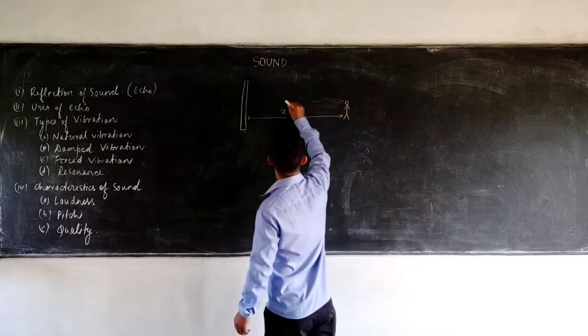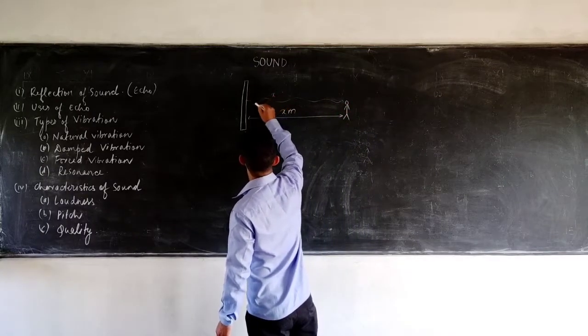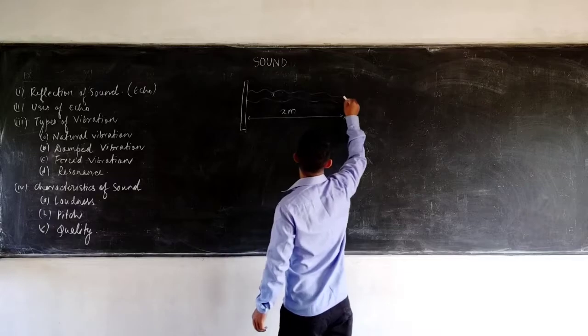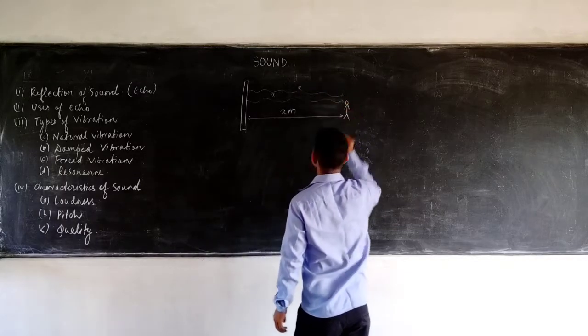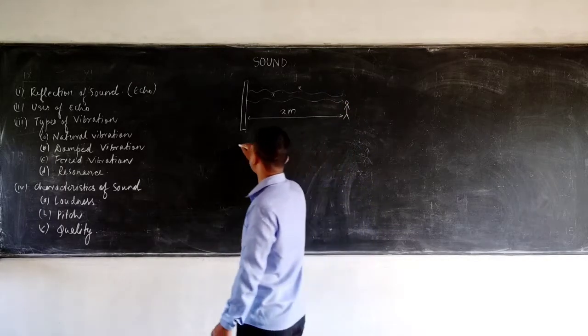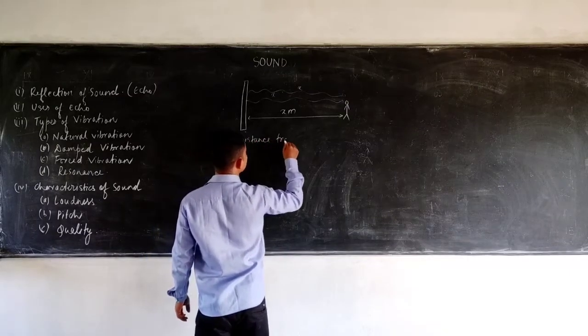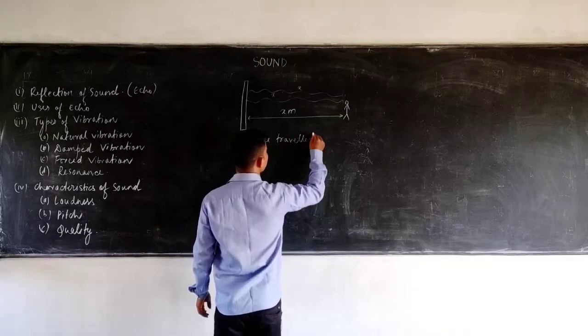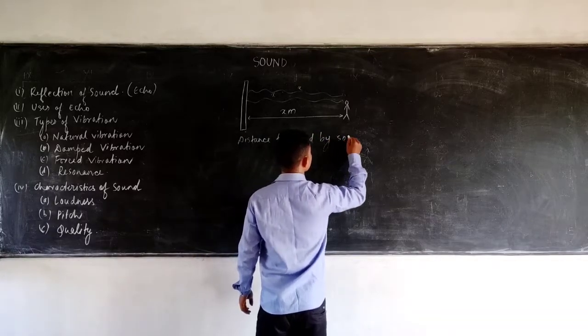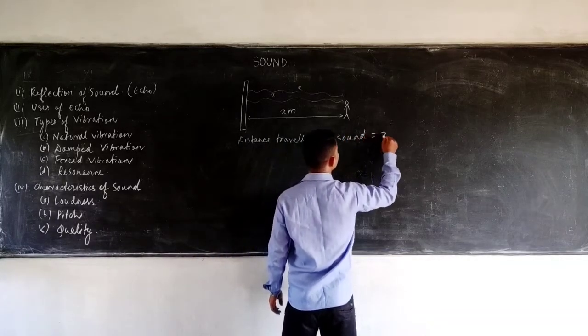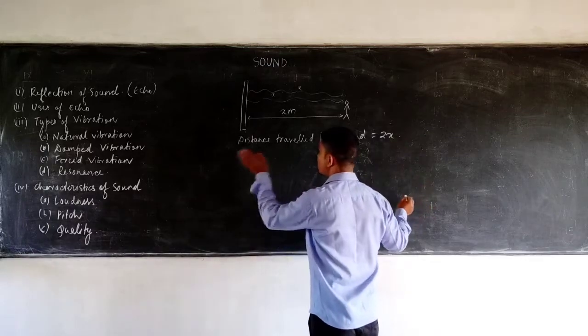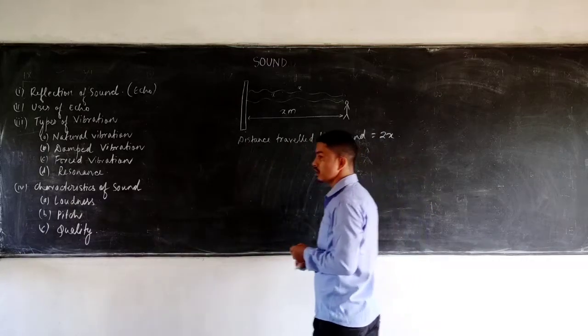The sound travels x meters and then it also has to come back x meters, so that he may hear an echo. So the distance traveled by sound will be equal to 2x. Why? Because the sound has to go and it also has to return.